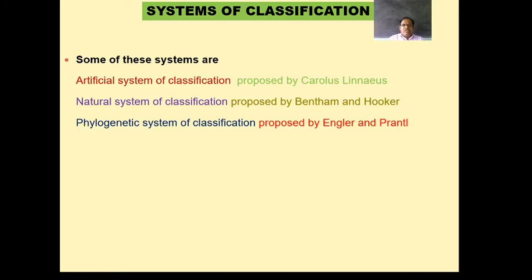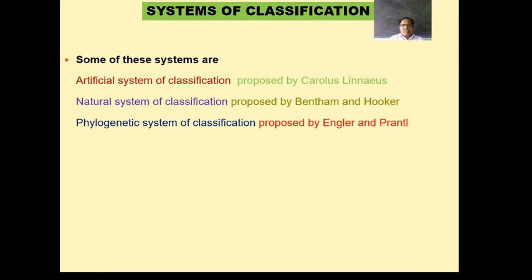These are not many characters, and it becomes very difficult to classify the plants on the basis of such limited characters. So, this system of classification was rejected.